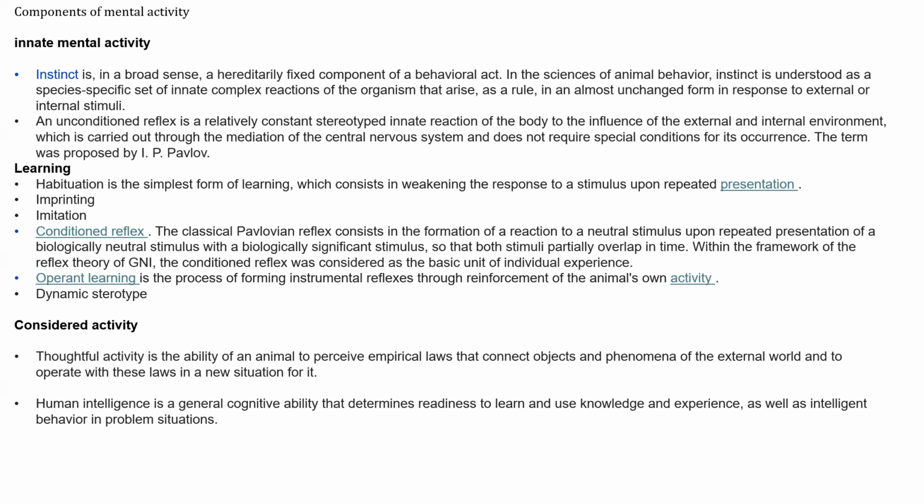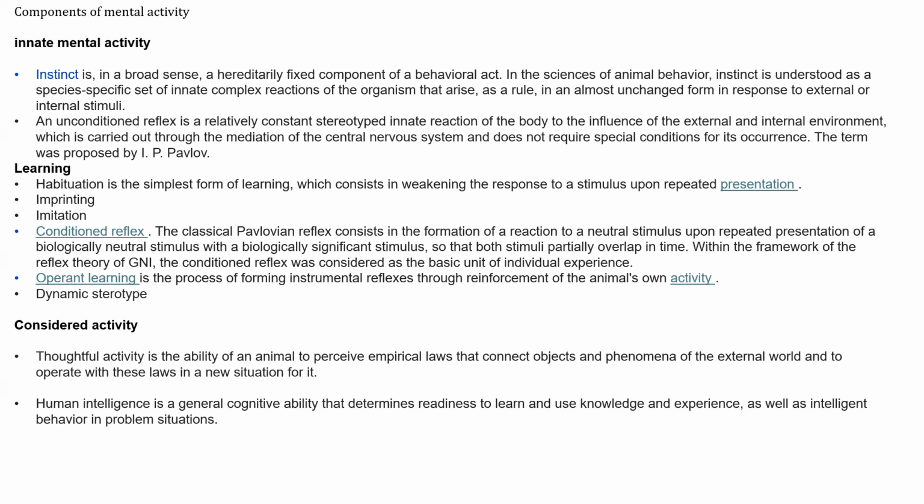Imprinting, imitation, conditioned reflex, and operant learning or dynamic stereotype. And thoughtful activity, this is the highest level of mental activity. Here we're talking about thoughtful activity as the ability of an animal to perceive empirical laws that connect objects and phenomena of the external world and to operate with these laws in a new situation.